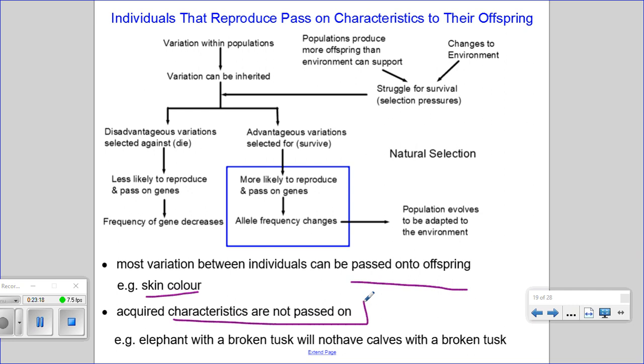An acquired characteristic, for example, would be an elephant with a broken tusk. If an elephant breaks a tusk while alive, and has offspring afterwards, those calves will not inherit a broken tusk. They'll have whole and complete tusks as they grow older. So that is considered an acquired characteristic. It is something that is not passed on.